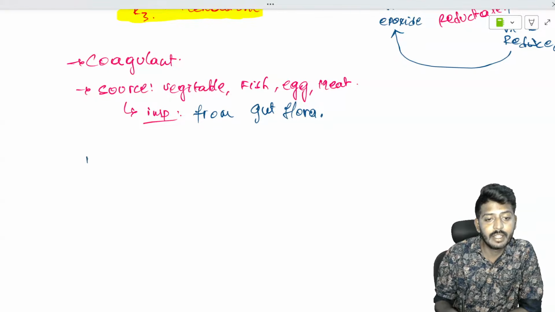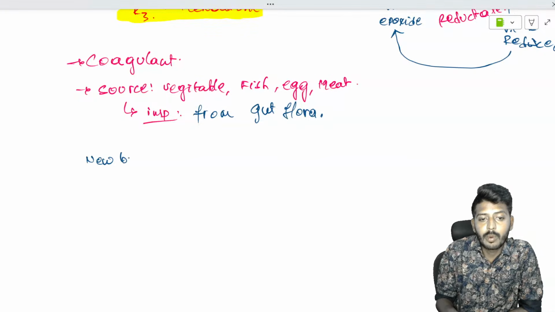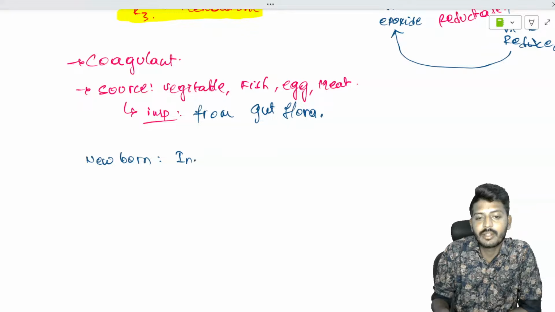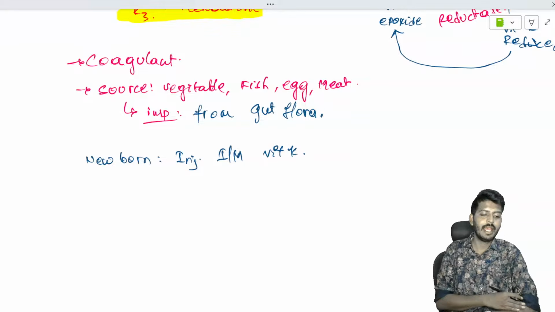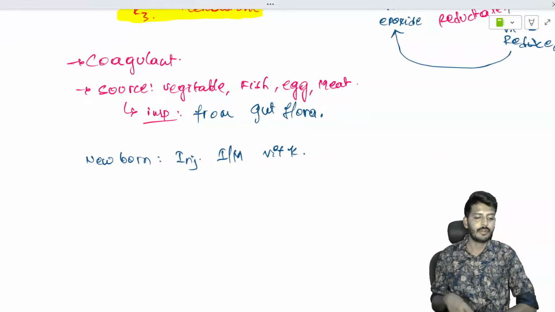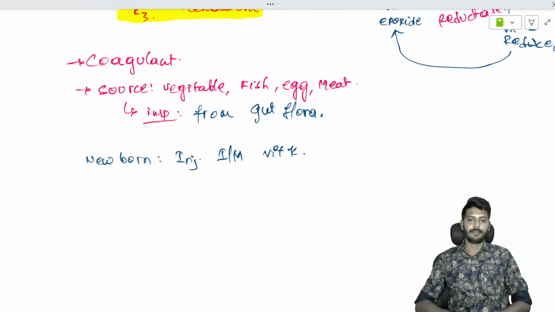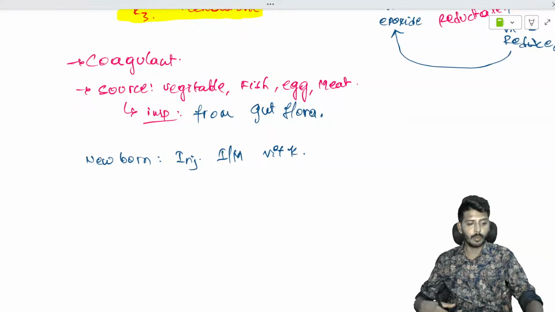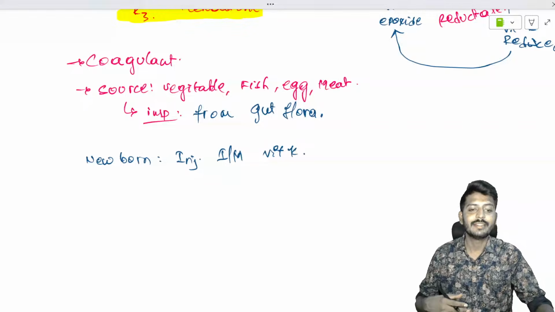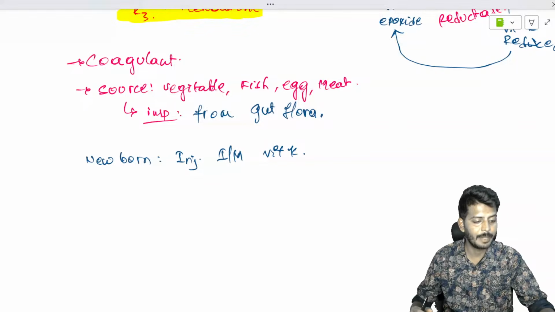So deficiency in the newborn, for every newborn we inject what is that? Intramuscular vitamin K. Intramuscular vitamin K is given for every newborn. Every newborn receives intramuscular vitamin K.